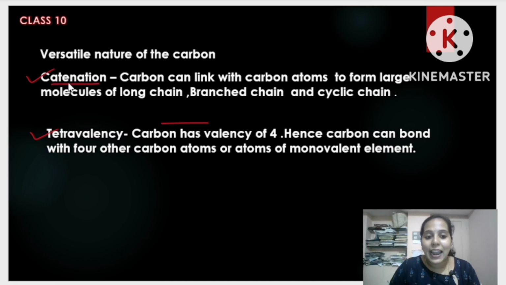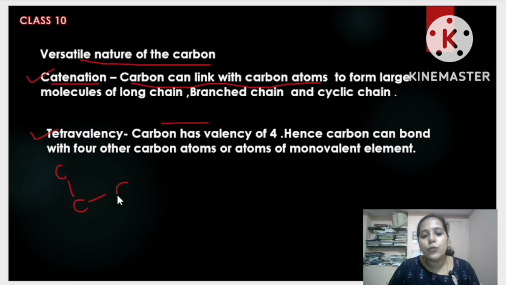See, first of all, catenation and tetravalency are the two important or special features of carbon. What is catenation? Carbon can link with other carbon atoms. Say, for example, like this. So this carbon can link with the other carbon atoms, and by linking in this way, carbon can form a straight chain.